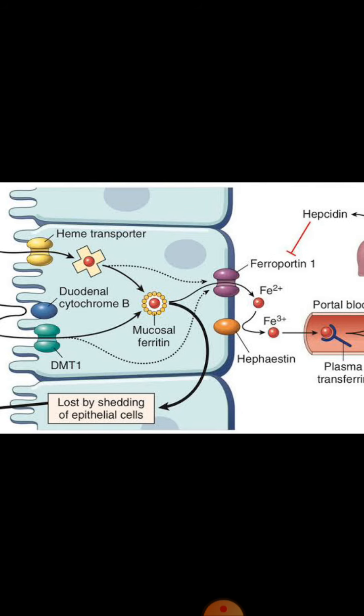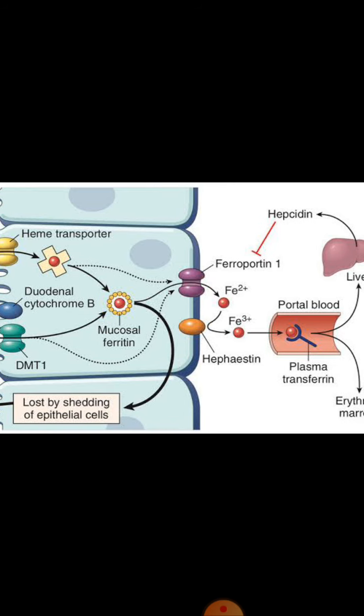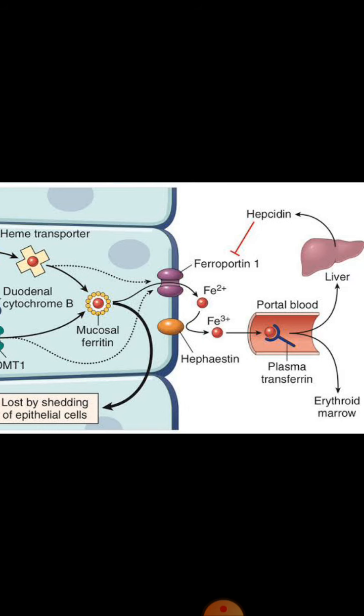When there is iron overload or when there is enough iron present in the blood, so we do not require more iron, then there is increase in the production of hepcidin from the liver. This hepcidin inhibits the absorption of iron from the ferroportin.